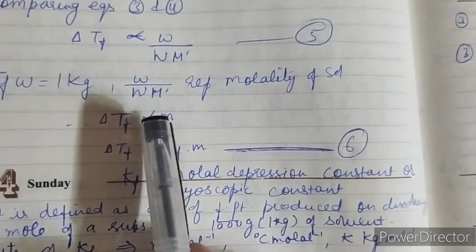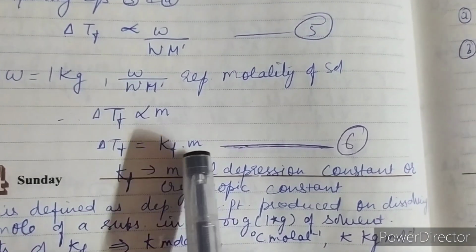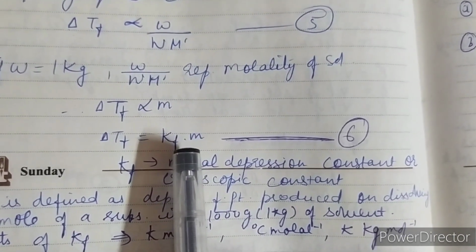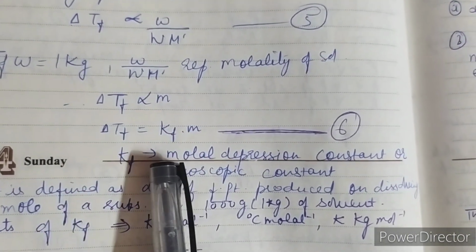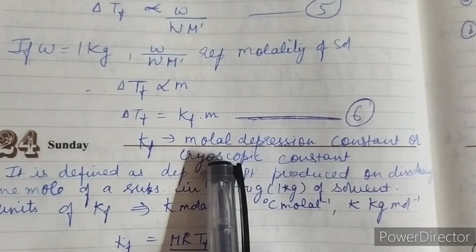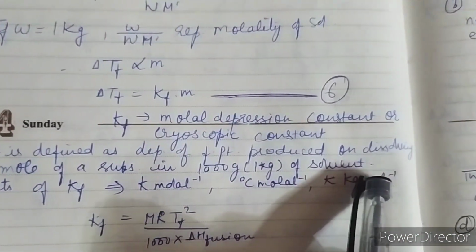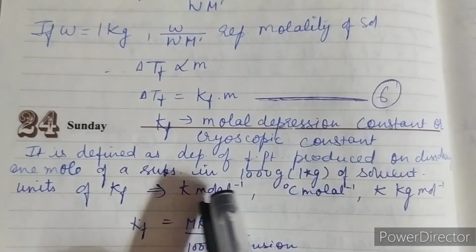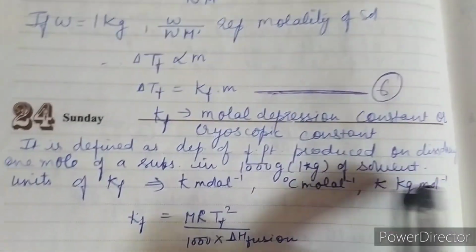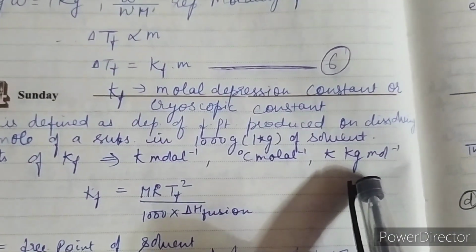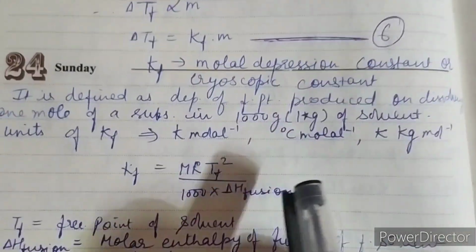Now if we remove this proportional sign, you will get here a constant, that is molal depression constant, also called cryoscopic constant, and it is defined as the depression in freezing point produced on dissolving 1 mole of a substance in 1 kg of the solvent. Units again will be the same as that of elevation of boiling point.